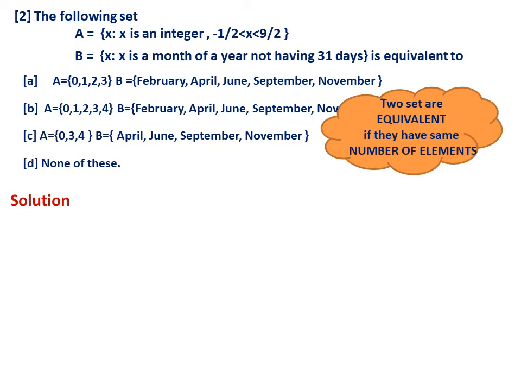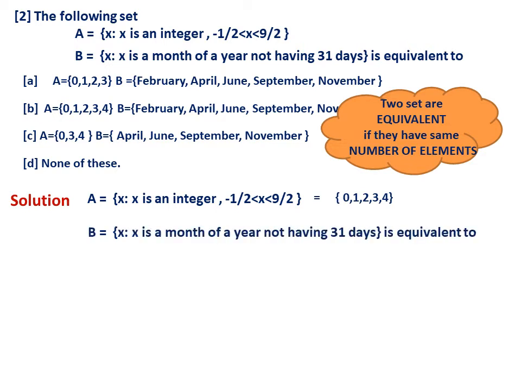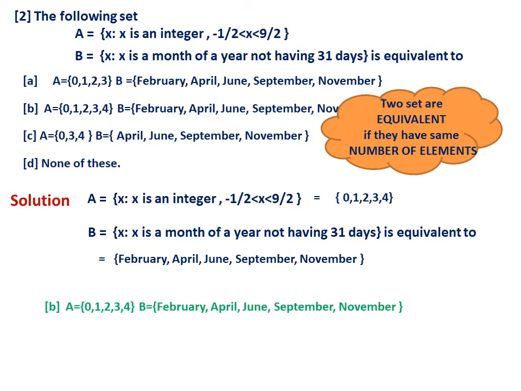If you look into the options, first A itself contains 0, 1, 2, 3, 4, because x should be an integer and it should be between minus 1 by 2 and 9 by 2. Therefore we can write this as 0, 1, 2, 3, 4. This is what we first convert into roster form. B will be February, April, June, September and November, which do not have 31 days. Now these two are equivalent. Therefore the option is B.